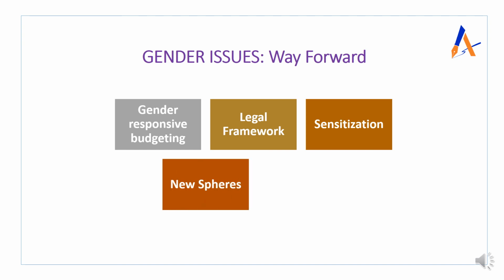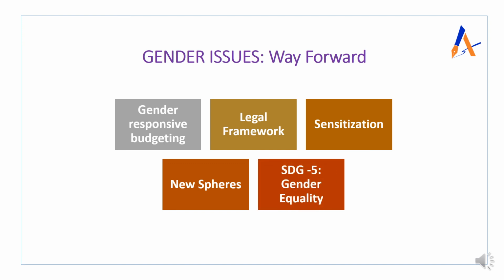And you should also talk about the new spheres. When I am talking about new spheres, it means that new forms of crimes are coming against women. On digital media, social media, there is digitization of crime, defamation is happening. So these are the new spheres of crime. You already know about the Boys Locker Room or Bulli Bai app. So we should have laws in place in order to control these crimes as well, so that the dignity or the defamation aspect or the crime aspect will be under check. And then only can we target achieving gender equality, which is one of the targets of Sustainable Development Goal 5. So with this you can end your answer and it will be a beautiful answer.